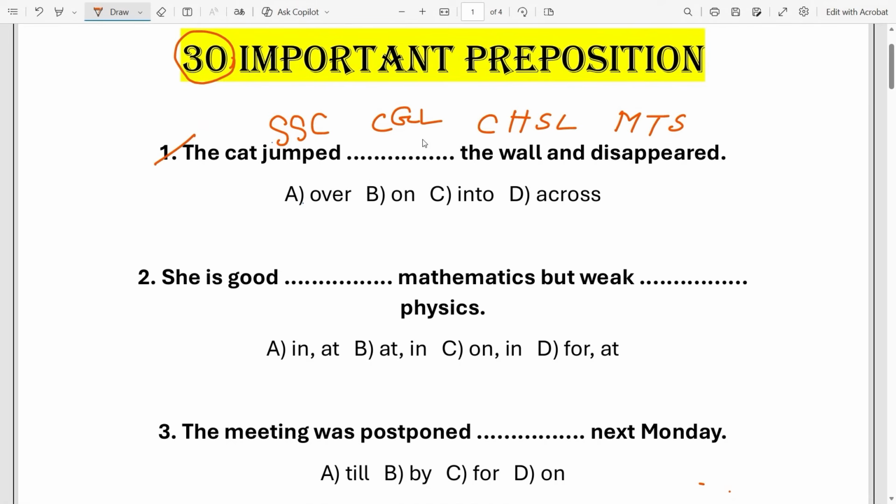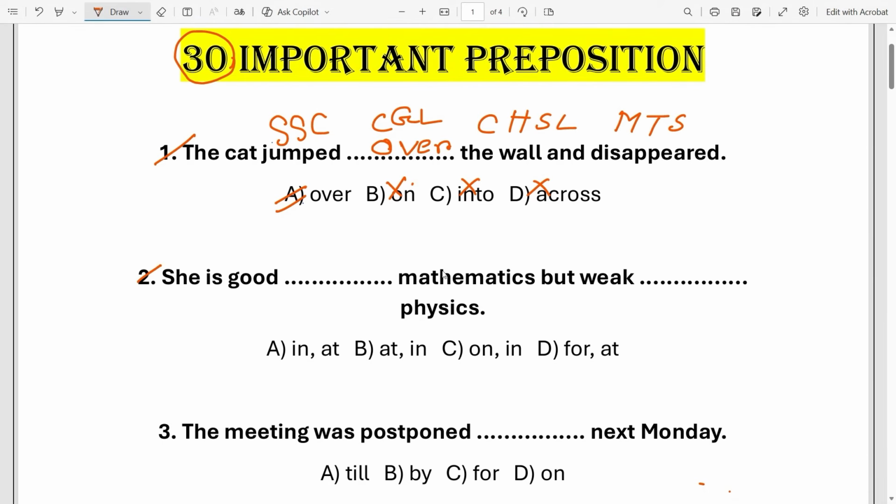The cat jumped dash the wall and disappeared. So look, the right answer is option A, over. Look, over is used when there is movement from one side to another side by crossing above something. So in this case we have to use over. So option B, on, option C, into and option D, across are totally inappropriate. Okay, so look at the next one.